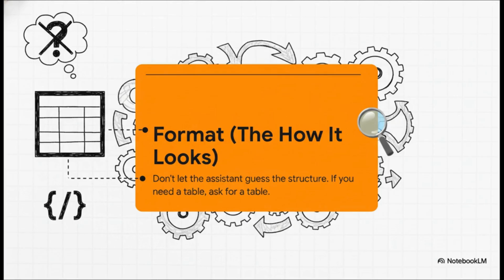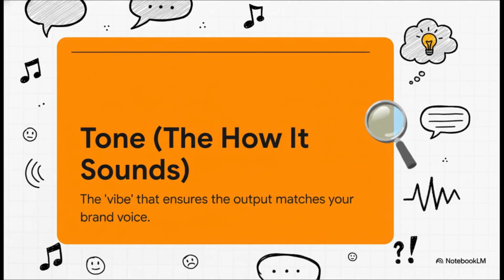If you're a developer and you need JSON, specify that you want JSON. It removes all the guesswork. And finally, T is for tone. This is the personality, the vibe of the output. Do you need it to be authoritative and professional, or maybe funny and witty, or persuasive? Defining the tone makes sure the response sounds like it came directly from you or your brand.